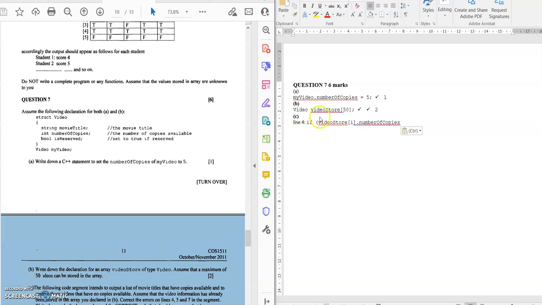And there's the answer. Video store is an array. The square bracket 50, square bracket, and 50 is stored in there, and it's of struct video. So I'm going to have 50 array elements, and each one of them will have 3 fields in there. The movie title, the number of copies, is reserved.